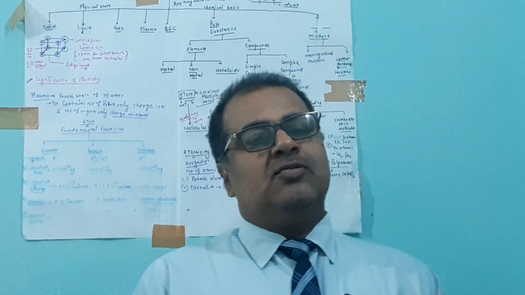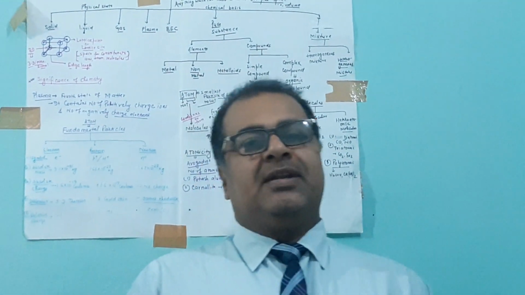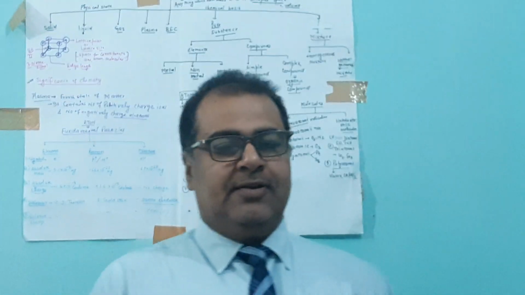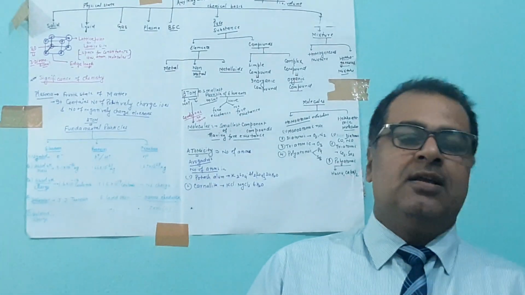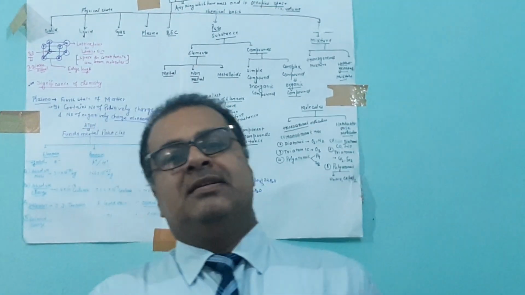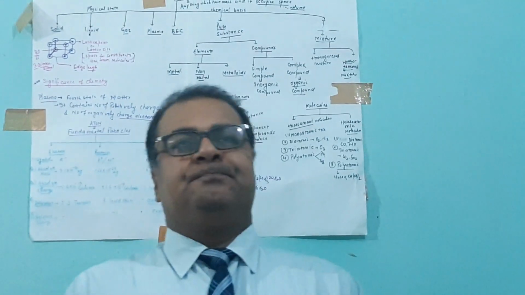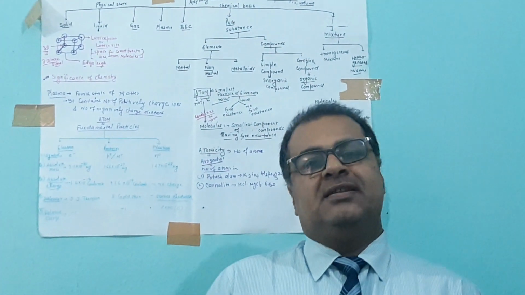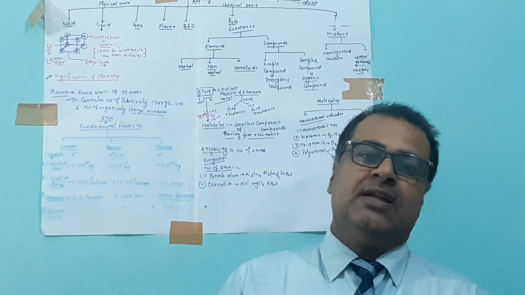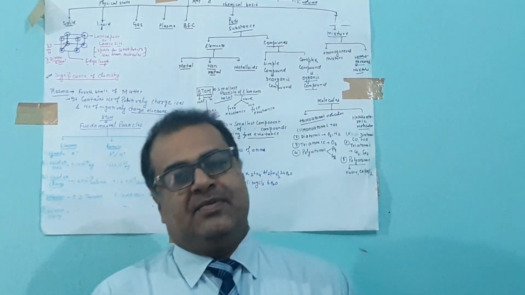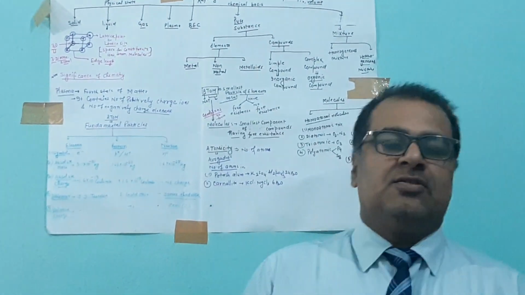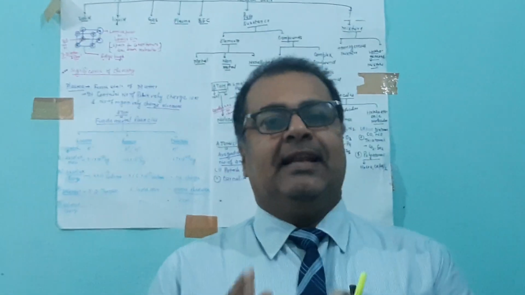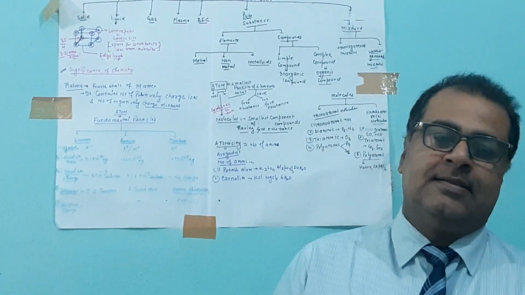And volume second also contains 7 chapters. That is chapter 8, redox reaction. Chapter 9, hydrogen. Chapter 10, s-block. Chapter 11, p-block elements. Chapter 12, some basic concepts of organic chemistry, chapter 13, hydrocarbons, and chapter 14 is environmental chemistry. So these are the syllabus of chemistry of class 11.